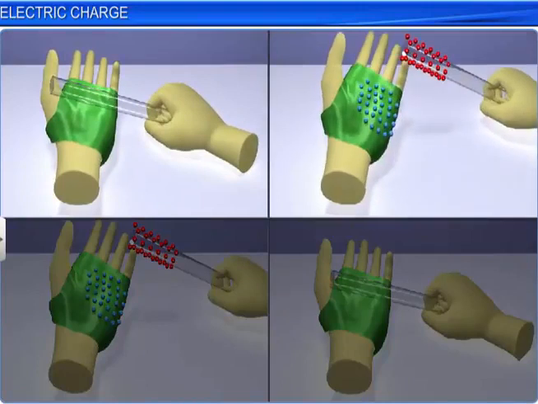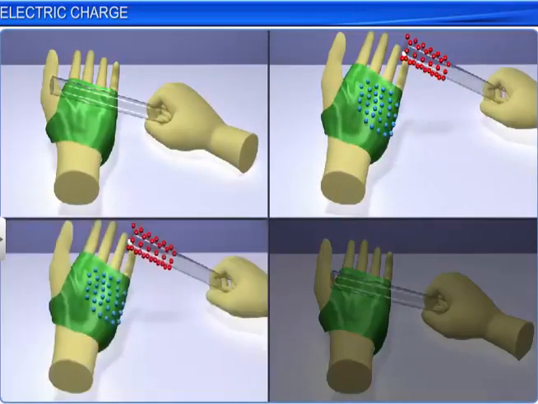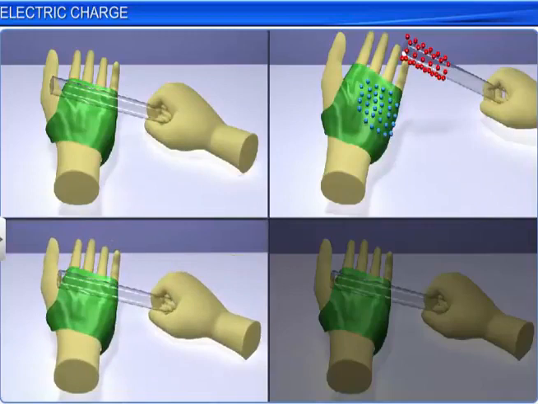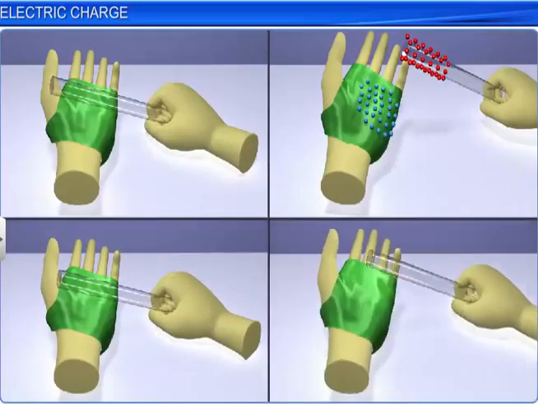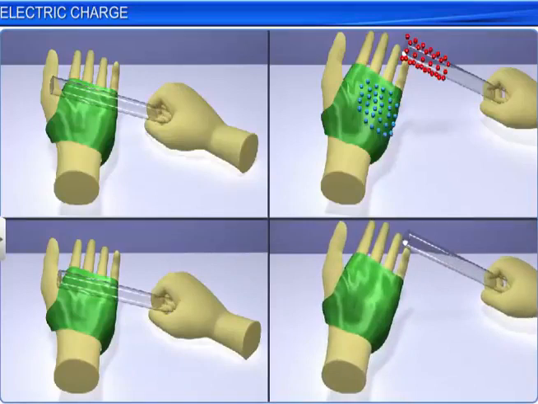But when they are brought in contact again and separated, they lose their electrification or charge and are neutralized. In other words, the charge on them is nullified.